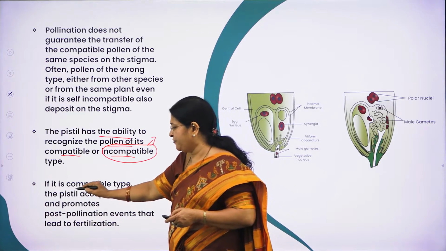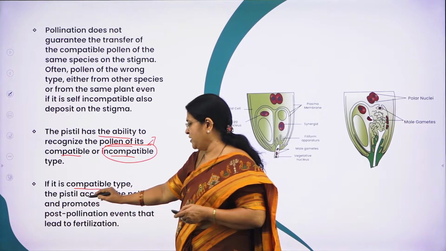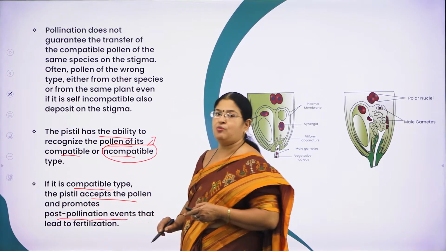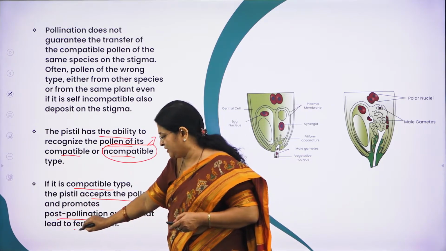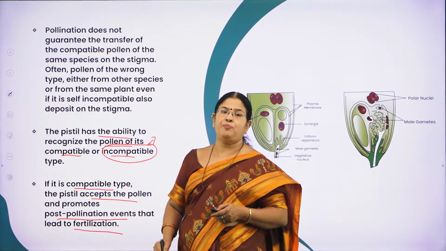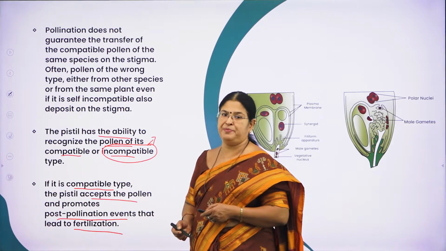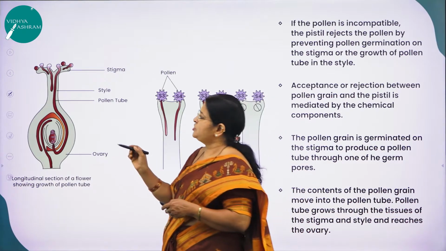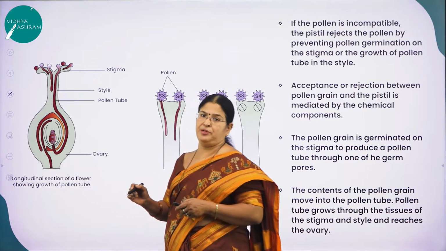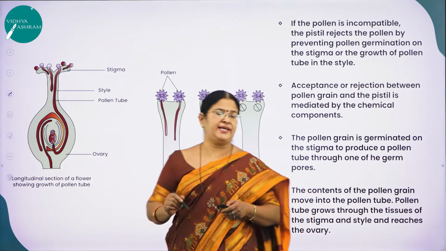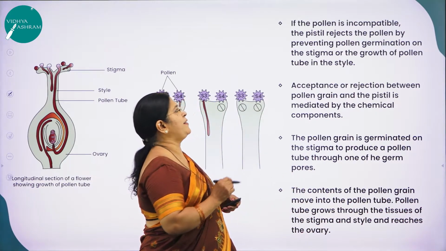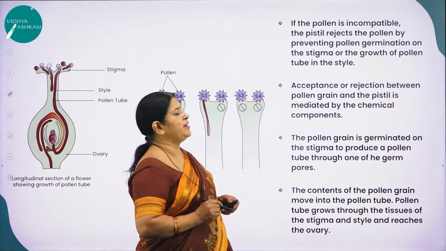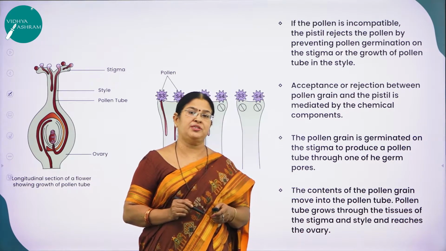If it is the compatible type, the pistil will accept the pollen and promote what? The post-fertilization event. What is that event? That is nothing but fertilization. Hope you have understood this concept of pollen-pistil interaction. This is a beautiful picture which will give you a clear idea about it. If the pollen is incompatible, the pistil will reject the pollen by preventing pollen germination on the stigma.